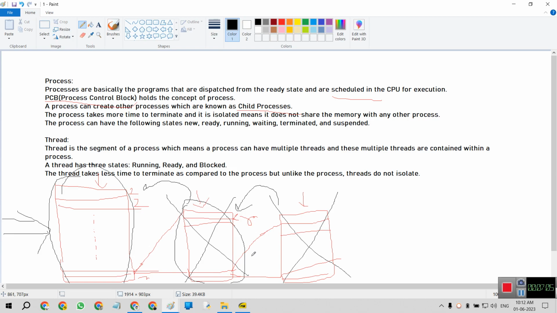And again, if we add some threads or processes in this second parent folder, then this process cannot run because it is in the waiting state. And if we terminate this, there will be terminated or suspended processes.